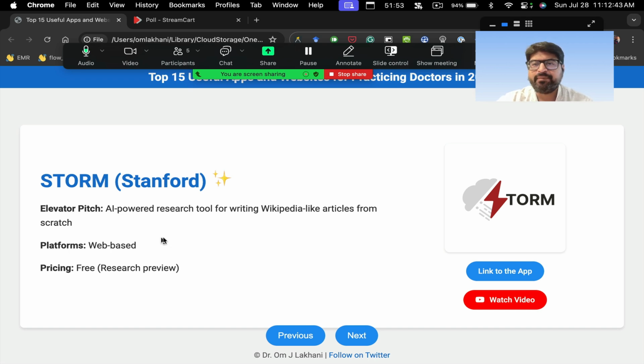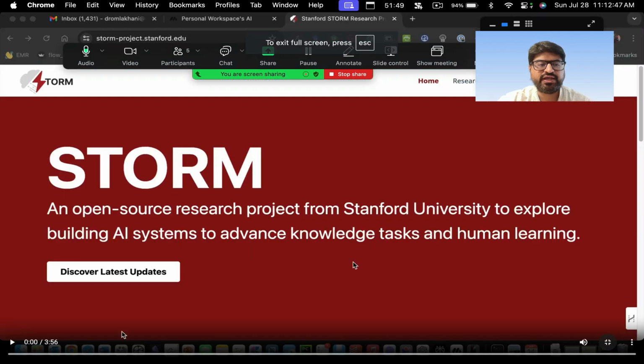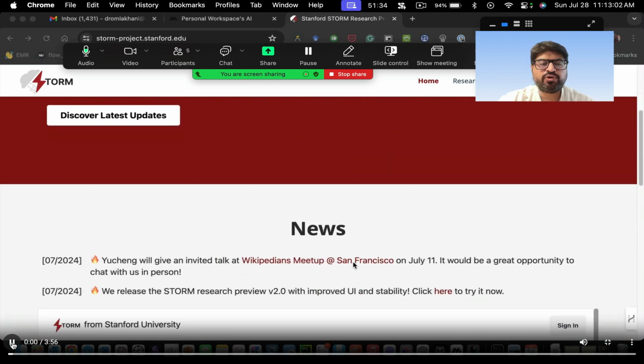And I'm going to show you what this app does because this is going to completely blow your mind. Okay, so this is the video for the app. Now this app is Storm, right? You can see the link above, stormproject.stanford.edu. That's the link to the app, and you can again follow the link using the QR code which we had given. Okay, so this is Storm. Okay, so let's get ready to have our mind blown.